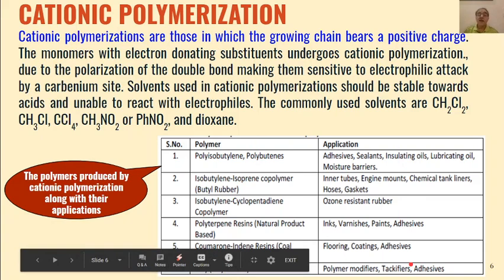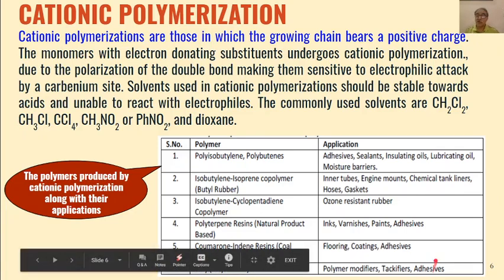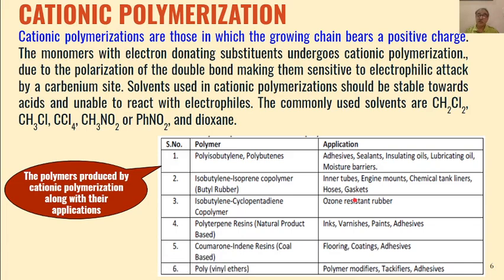So polyisobutylenes, polybutenes, then butyl rubber, then isobutylene-cyclopentadiene copolymer, polyterpene resins which are formed from natural products, that is terpenes, then coumarone-indene resins which are formed from coal, are also formed by cationic polymerization. Then polyvinyl ethers are also synthesized by cationic polymerization.